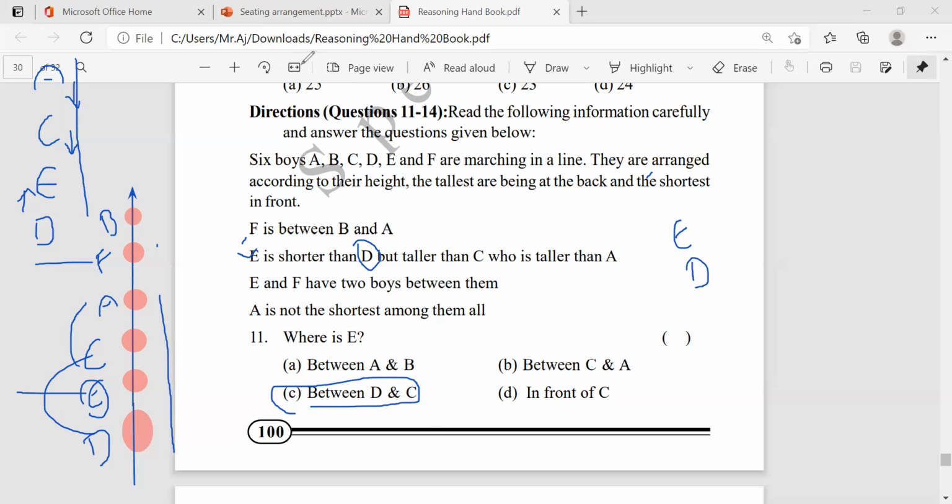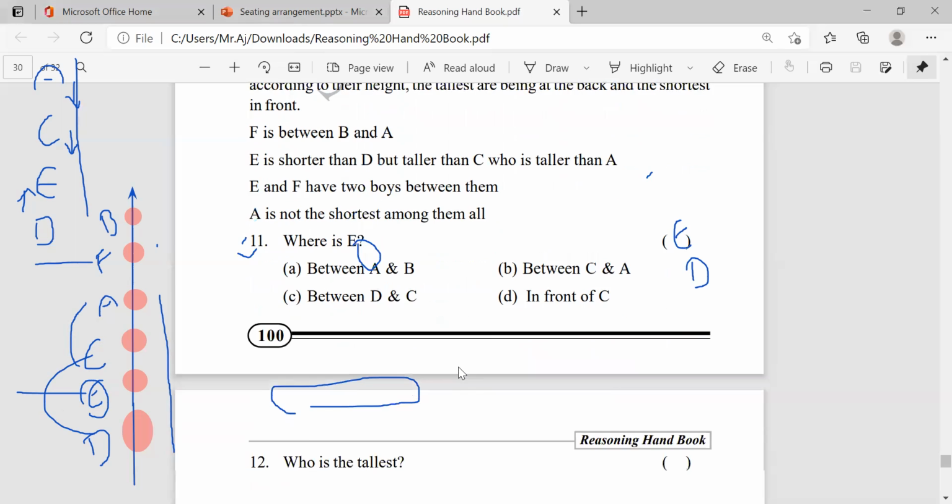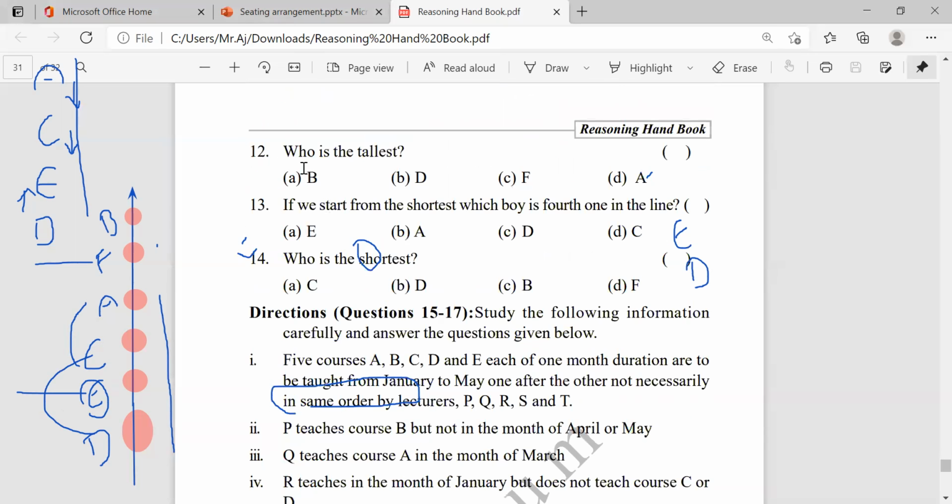The next question. Who is the tallest one here among all the people? Who is the tallest one here? D, right? What about the remaining guys? D is the tallest one.